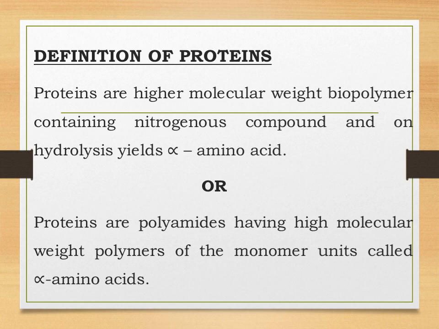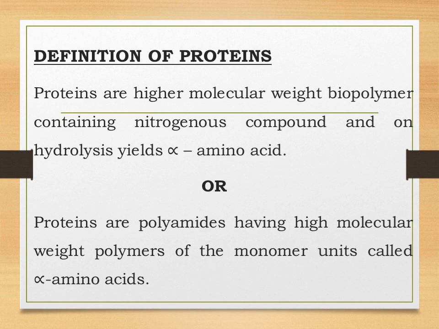Amino acids are basically molecules which have an amino group, a carboxyl group, and a side chain or R group. Now students, because there are lots of amino acids in the protein, the molecular weight of protein is very high. It contains nitrogenous compounds and on hydrolysis it yields alpha amino acids. The second definition is: proteins are polyamides, high molecular weight polymers of the monomer units called alpha amino acids.